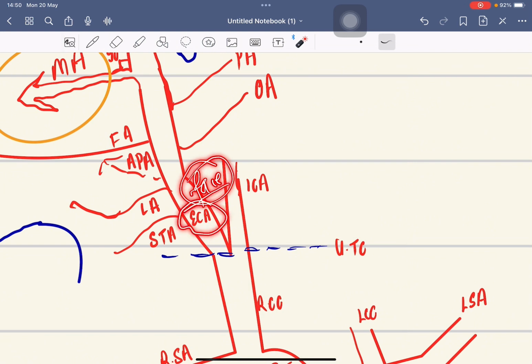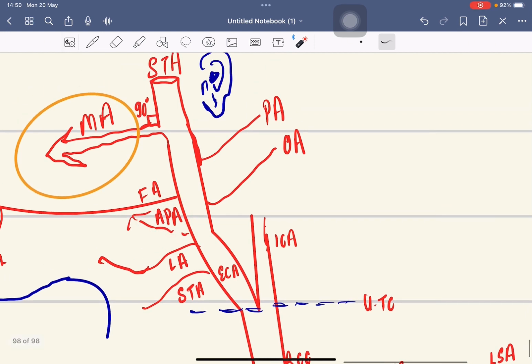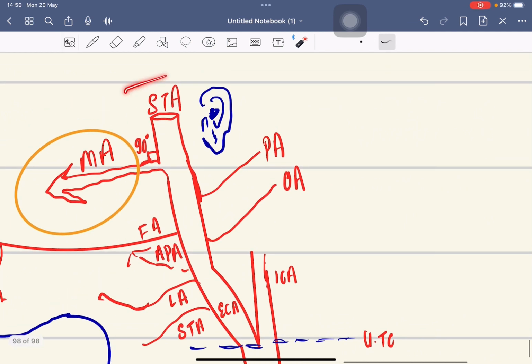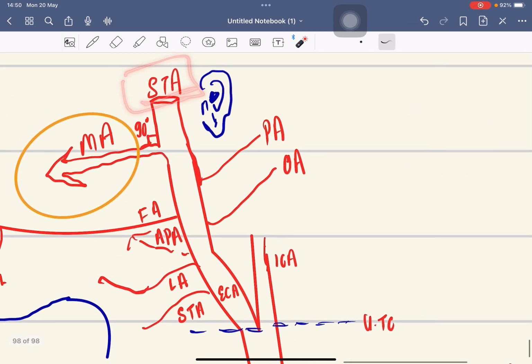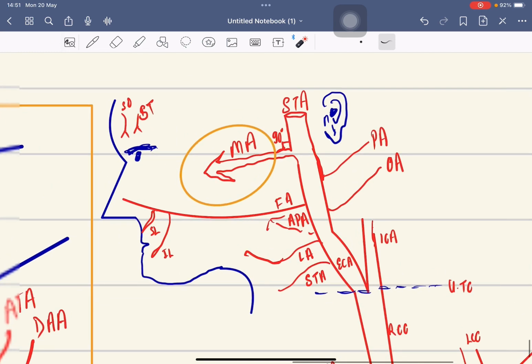The external carotid artery has branches: anterior branches like the superior thyroid artery, lingual artery, facial artery; a medial branch, the ascending pharyngeal artery; and posterior branches, the occipital artery and posterior auricular artery. It has two terminal branches, the superficial temporal artery and the maxillary artery. Let's discuss the maxillary artery.